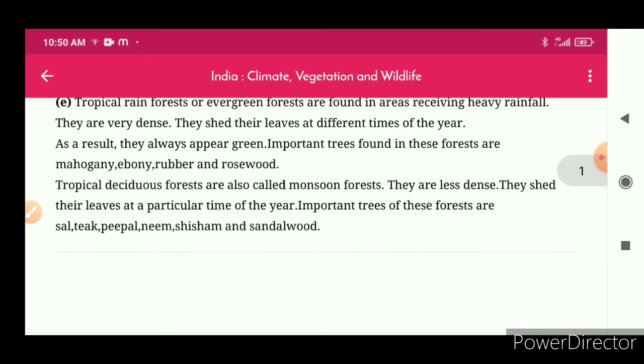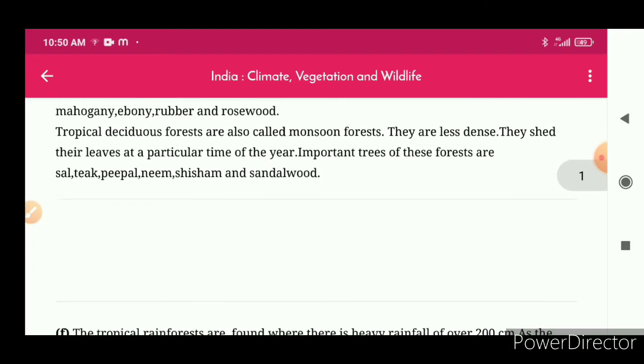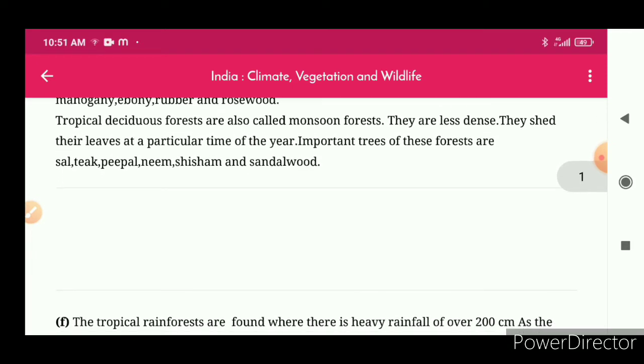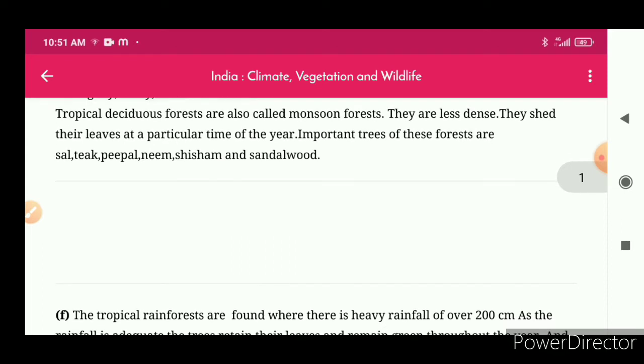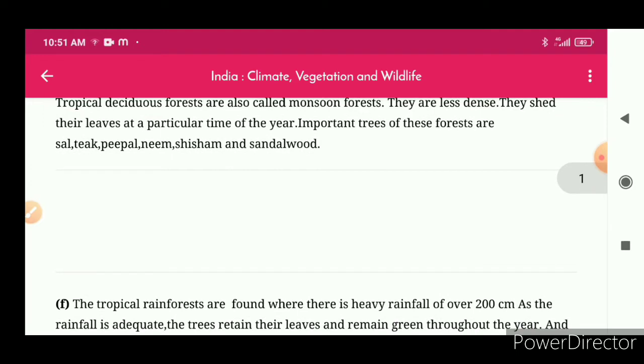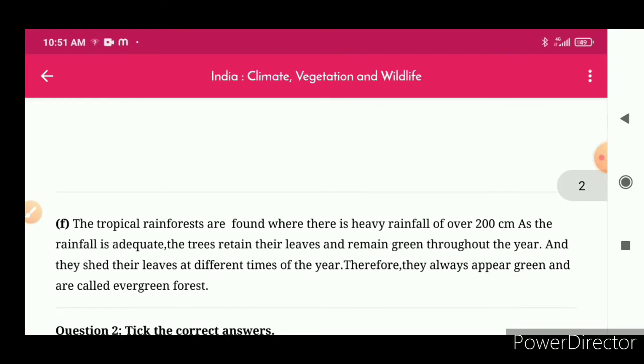Tropical deciduous forests are called monsoon forests. They are less dense. They shed their leaves at a particular time of year. Important trees of these forests are sal, teak, peepal, neem, shisham, and sandalwood.